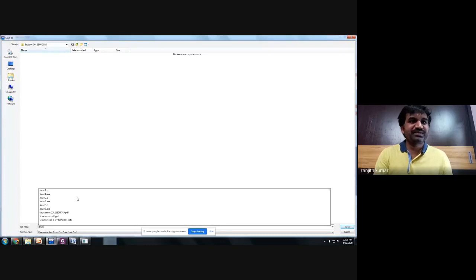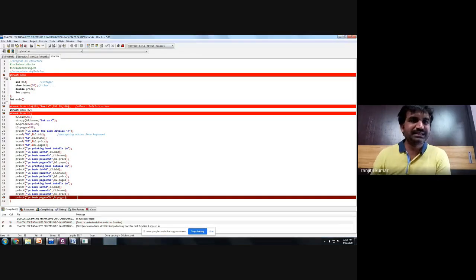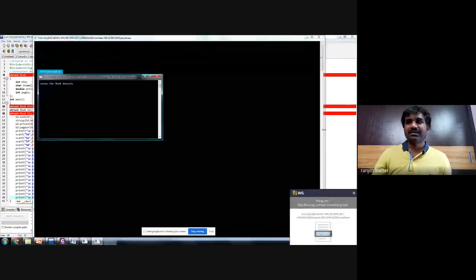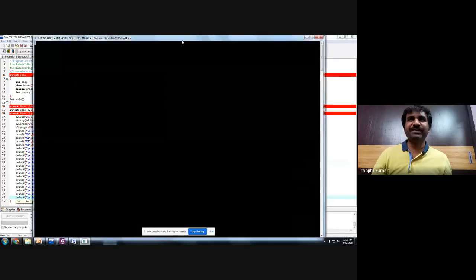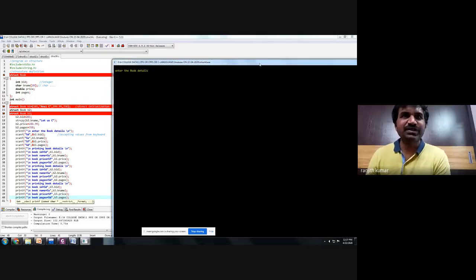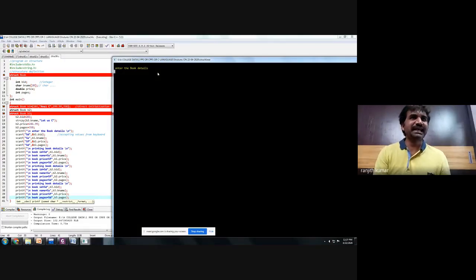So how many programs have we done so far? 4 programs. Now let us compile some programs. Let me compile this, and it is successfully compiled. An antivirus is scanning every exe file whenever I compile. Okay. So now enter the book details. This is the third book's details actually. The third book name is what? We have already given, let us see, ANSI C, then PPS book.